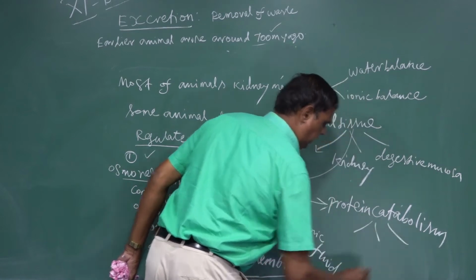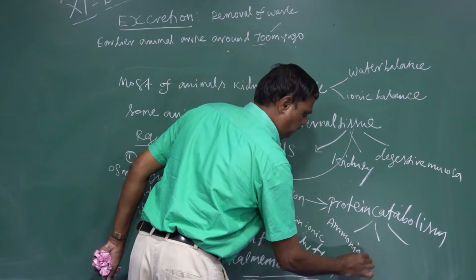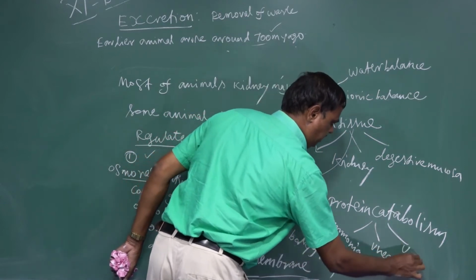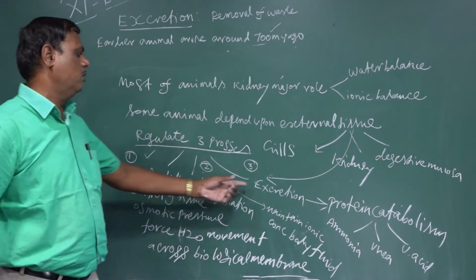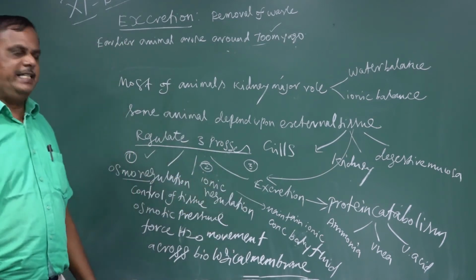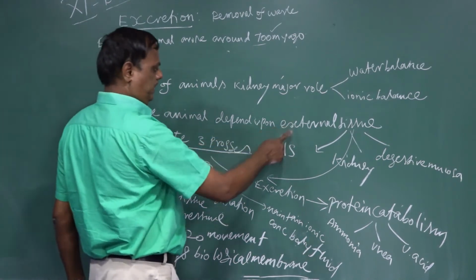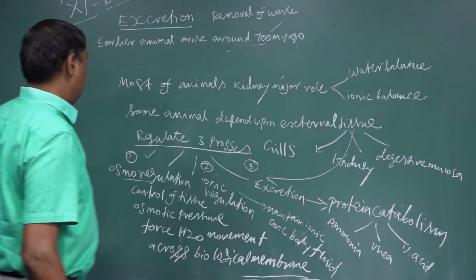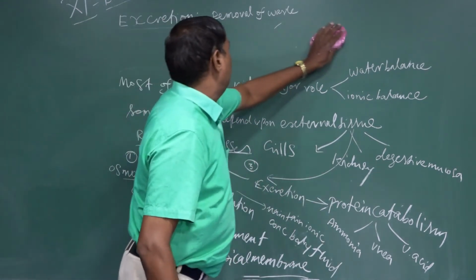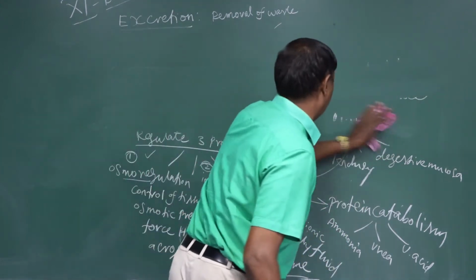Nitrogenous substances are released, either ammonia or urea or uric acid. These nitrogenous substances are removed, and that process is called excretion. These three processes are controlled by external tissues, either gills or kidney or digestive mucosa. Next we go to freshwater animals, freshwater vertebrates.